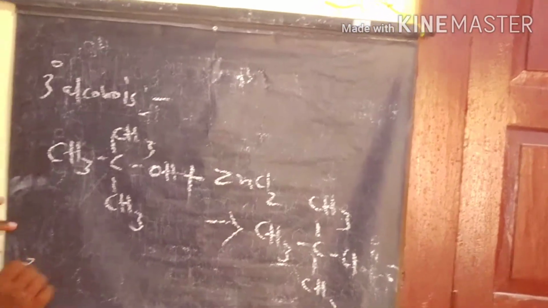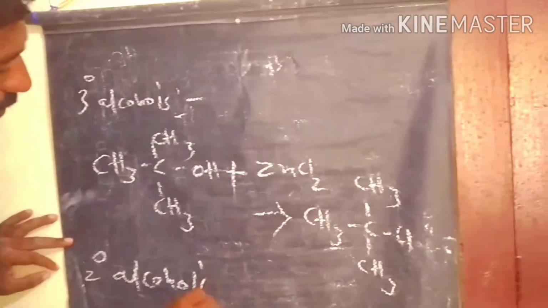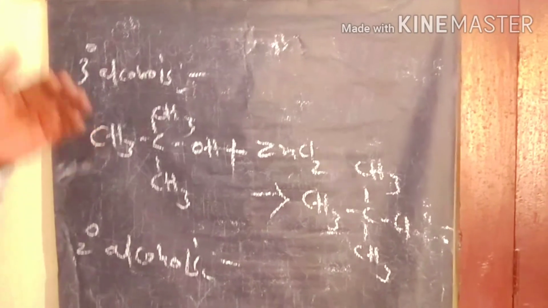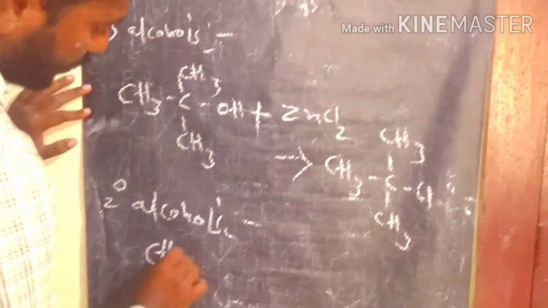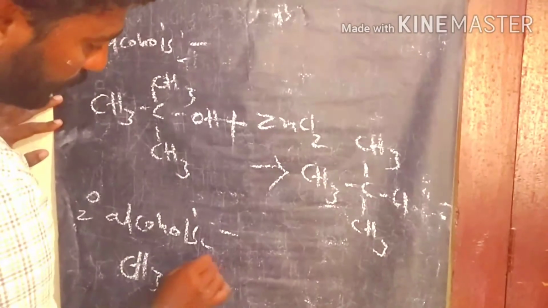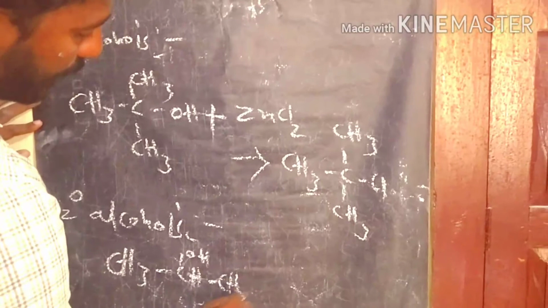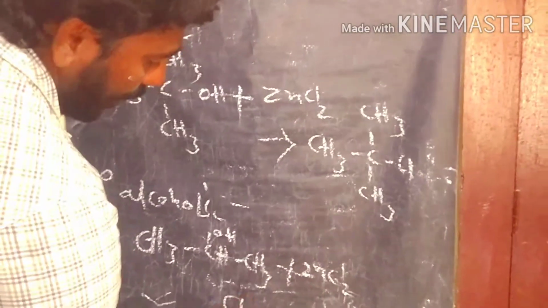Next we discuss secondary alcohols. The Lucas reagent test takes about 5 to 10 minutes. Isopropyl alcohol is one example of a secondary alcohol, and it gives isopropyl chloride.